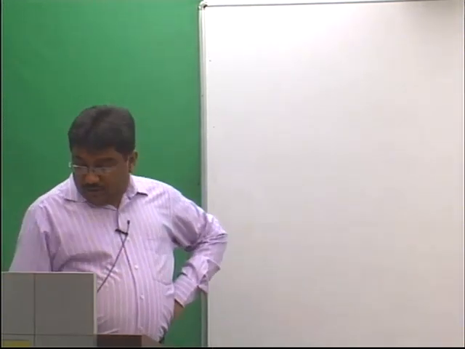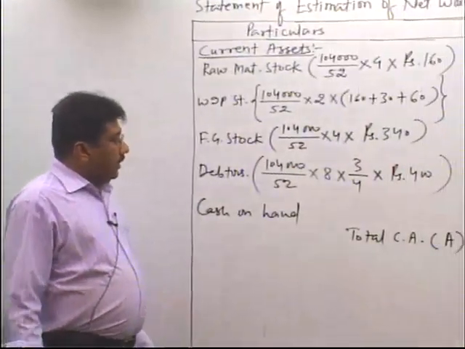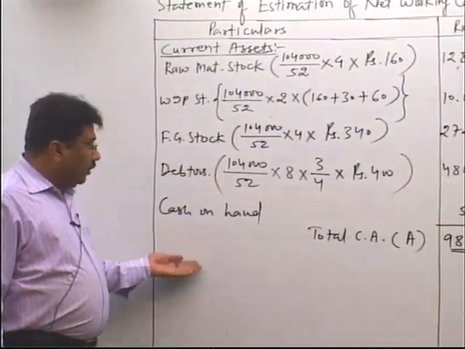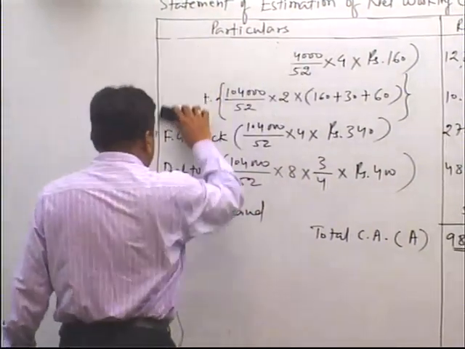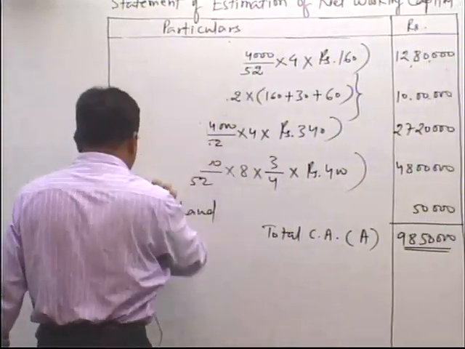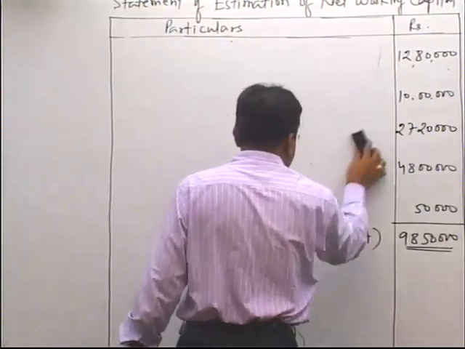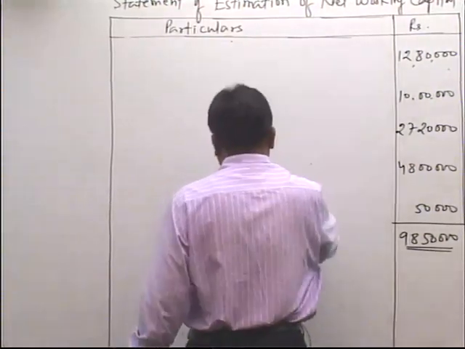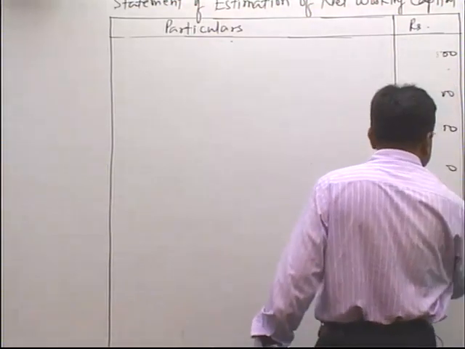Now we will find the value of current liabilities. Now all of you please write down below this, but I am writing here again. From current assets deduct current liabilities. So write down less current liabilities. Continue the same statement, and below the current assets write down current liabilities.